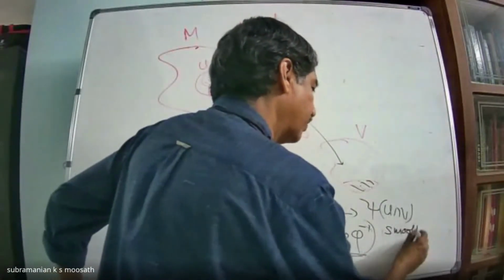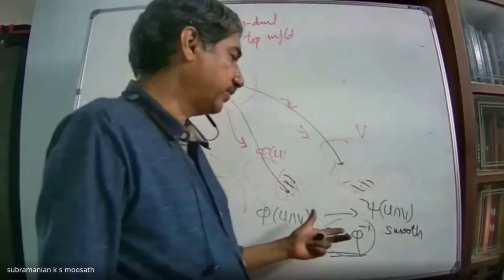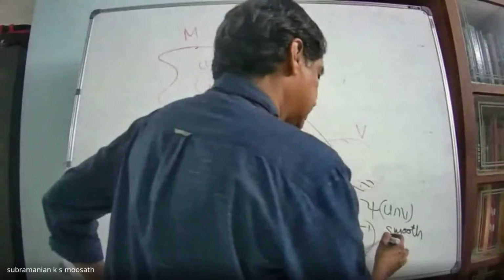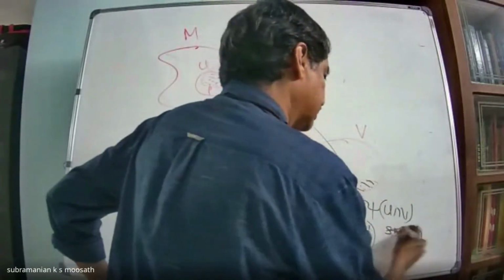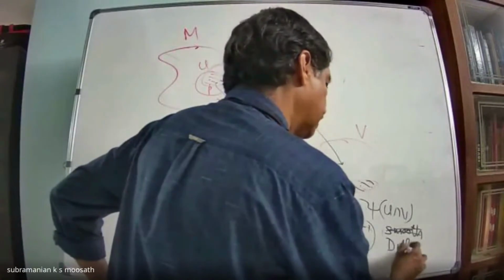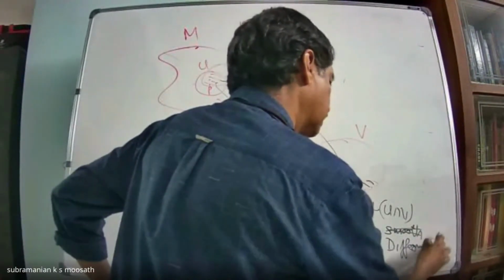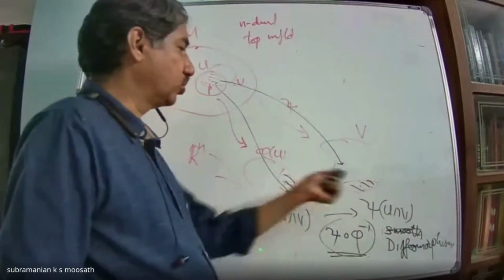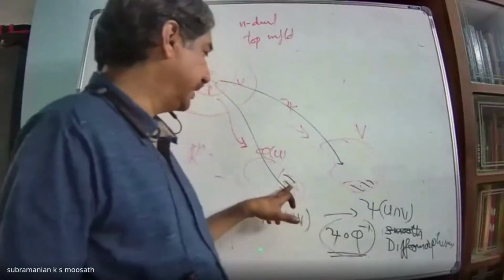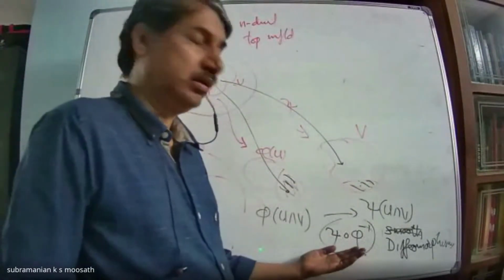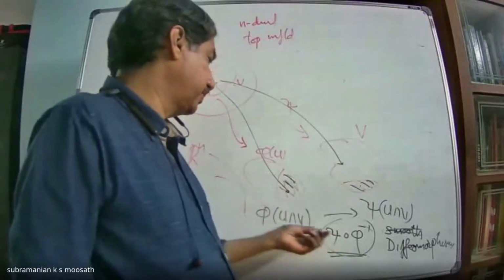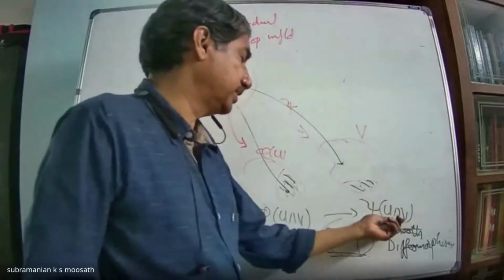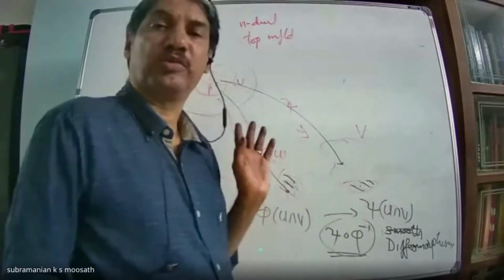Smooth in the sense one-one and onto, differentiable any number of times, inverse also exists and is differentiable any number of times. Therefore, I call this smooth and the inverse is also smooth. Such maps are called diffeomorphisms. So to get rid of this difficulty of getting two different coordinates, we identify these coordinates in a nice manner. We say that there is a diffeomorphism, this map, which is mapping phi of U intersection V to psi of U intersection V. We demand this map should be a diffeomorphism.